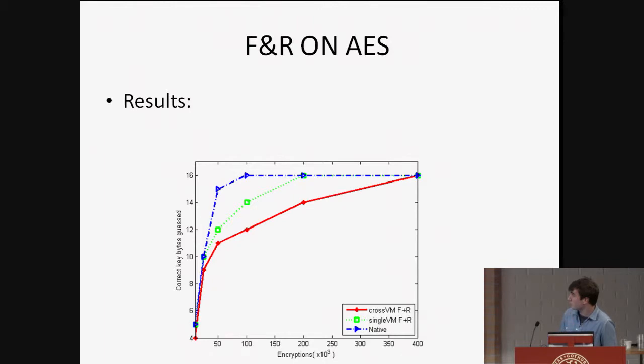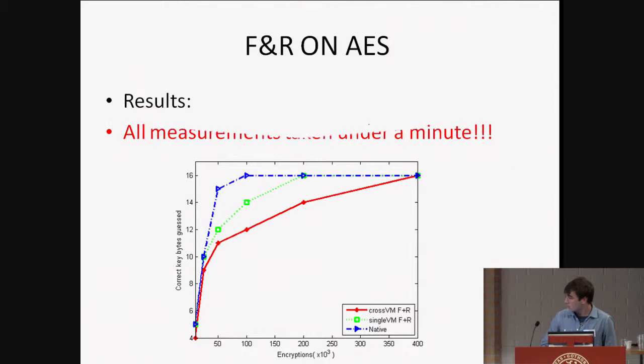The first thing that we see in the graph is that we get the whole key, the 16 bytes of the key, for the 3 cases. But we need a different number of encryptions for each one of them. For the first one, we need 100,000 encryptions. For the second one, we need 200,000 encryptions. And for the cross-VM attack, we need 400,000 encryptions.